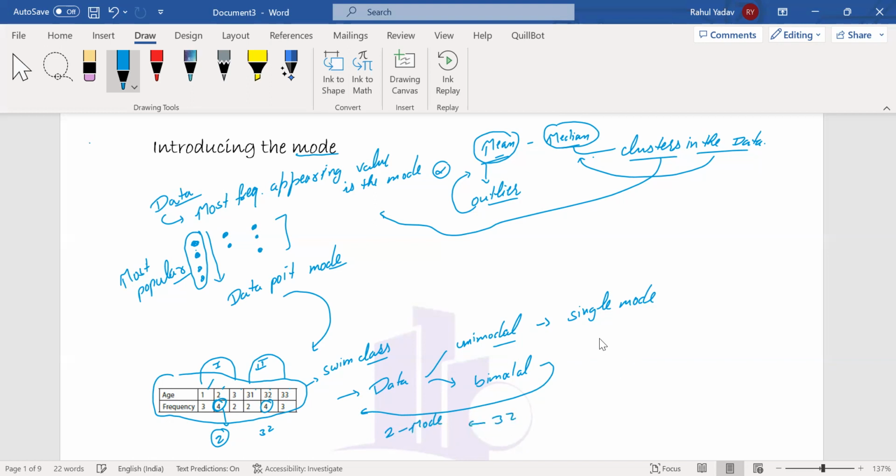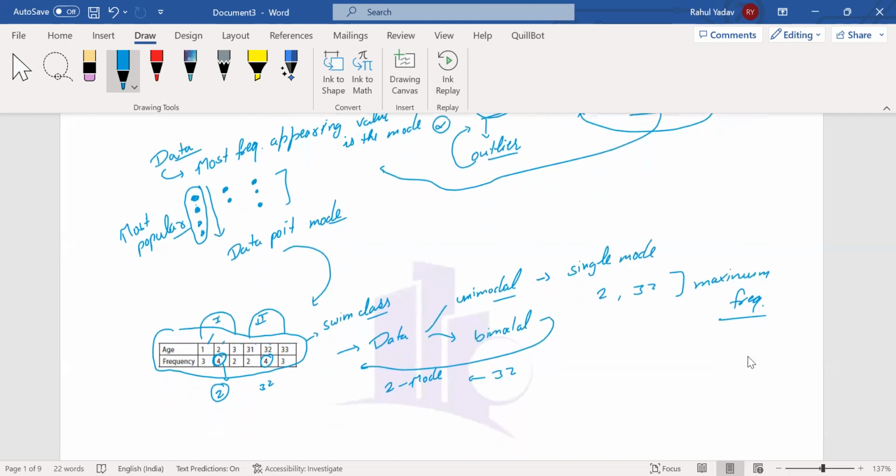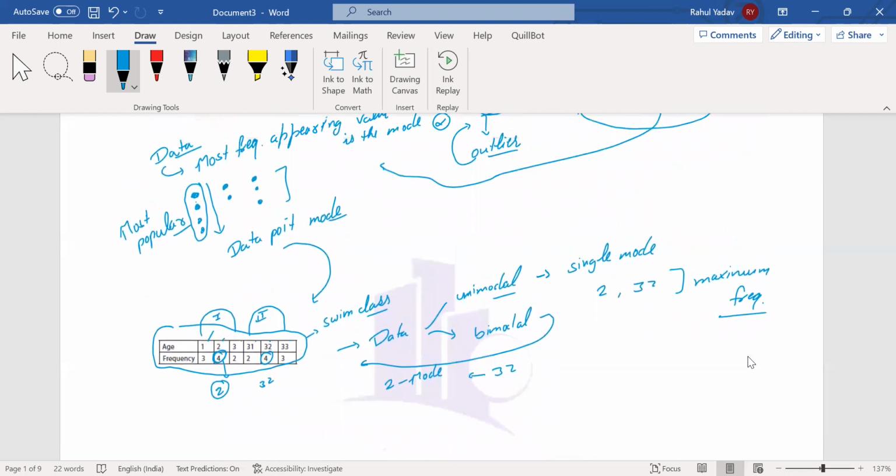These two terms, 2 and 32, have maximum frequency. So the simple meaning of mode is the data point with maximum frequency, or the most appearing data in our complete data set. That was our initial introduction to the mode.